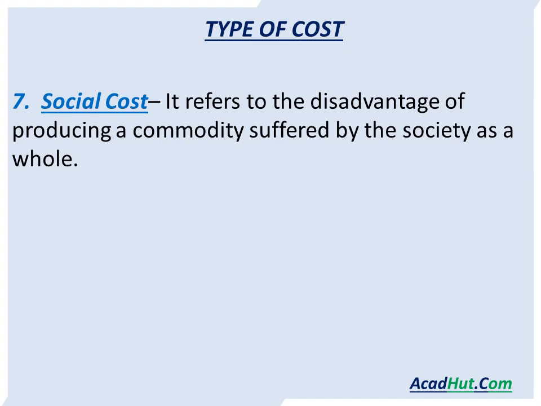For example, my factory created a lot of pollution, society suffered through pollution, and to fix that pollution I put a filter inside the chimney to filter the smoke, so that the cost of that filter in the chimney is known as social cost, or the things we are doing towards society will be counted into social cost.